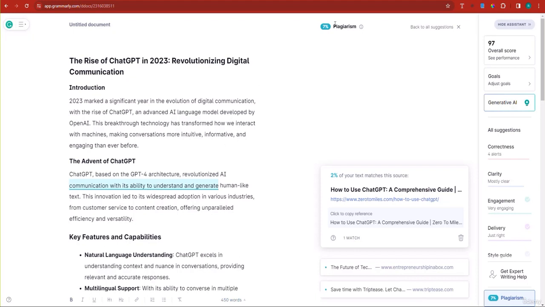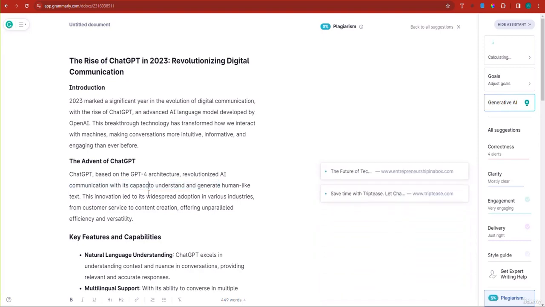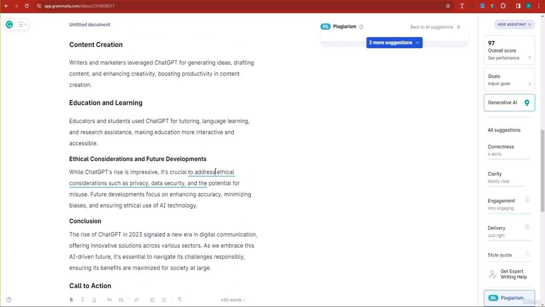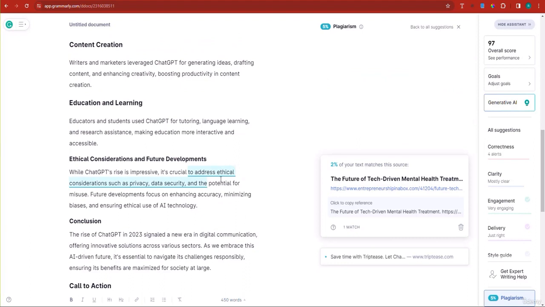I can make it 0% plagiarism, but it's okay if you have 7%. Now, how do I make it 0%? You just take these sentences outlined in green, and you just change a couple of words. So, for example, here with its maybe capacity instead of ability. And next thing you know, we're at 5%. So we went down from 7% to 5%, and you can just scroll down and see other sentences, for example, ethical considerations such as privacy, data security. And so you can take this and maybe just change a couple of words.